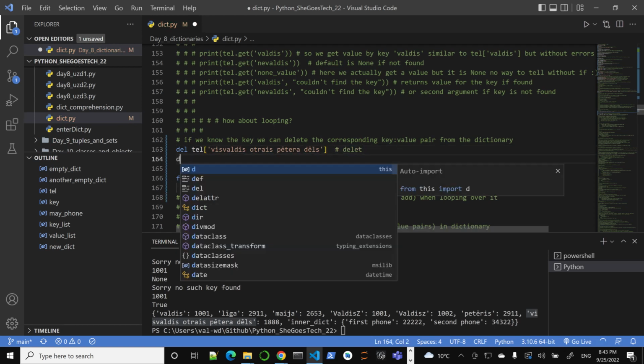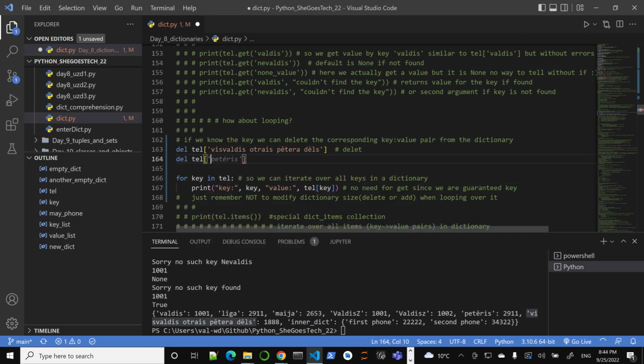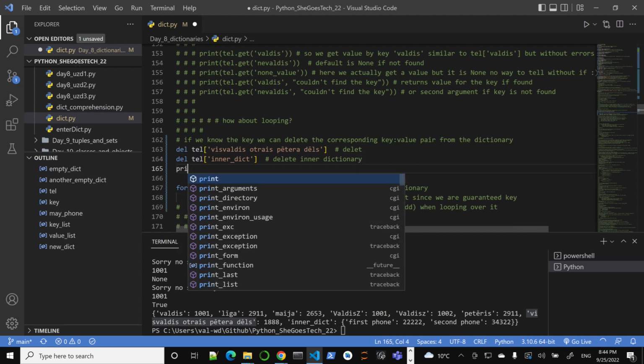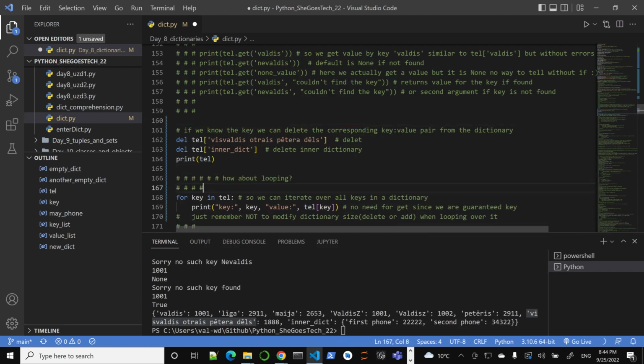Also I'll delete this inner dictionary. I can delete these keys, and Peter maybe later, I'll delete him as well, but the inner dictionary, yeah, delete again. Okay, and now we'll see the deletion. So this is not looping, this is deletion.